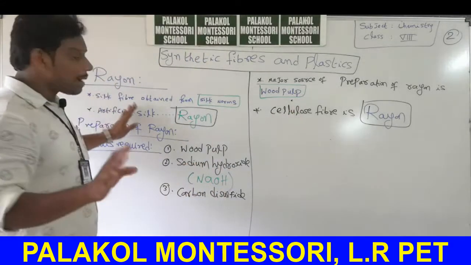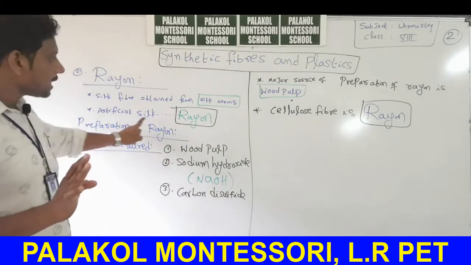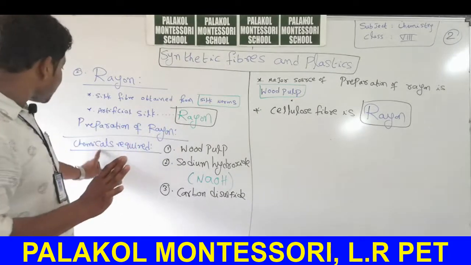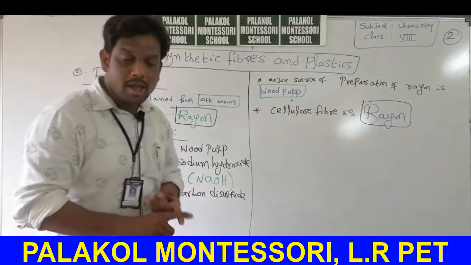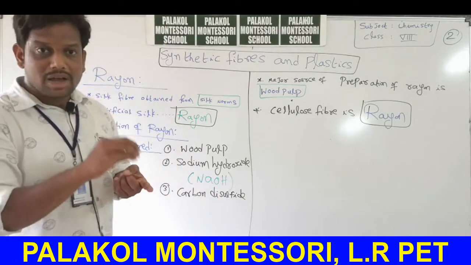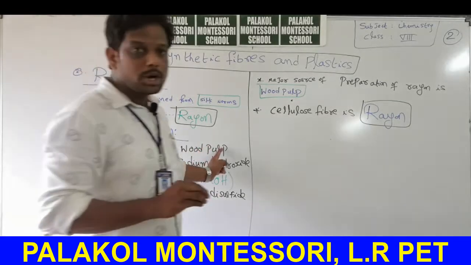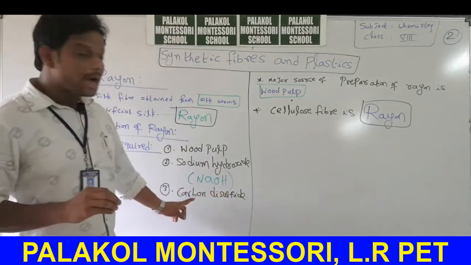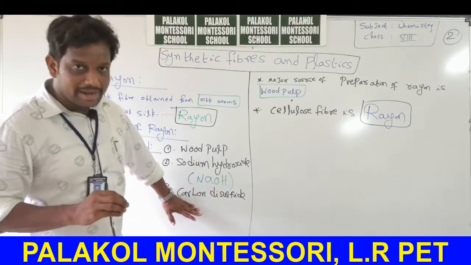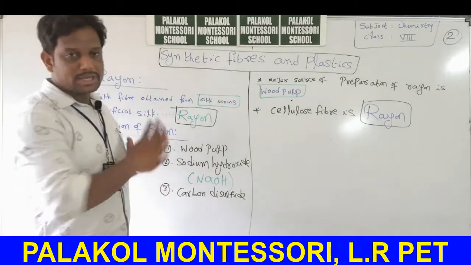Next, silk is obtained from silkworms, and artificial silk is called rayon. Chemicals required for preparation of rayon are wood pulp, sodium hydroxide, and carbon disulfide. Okay, this is about preparation of rayon.